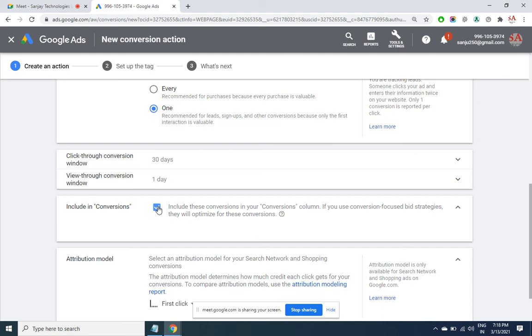We can create multiple CPAs, but at any time we should mention only one. And if you want multiple CPAs active, then multiple campaigns have to be created. So one campaign, one conversion value sort of thing. Yeah.